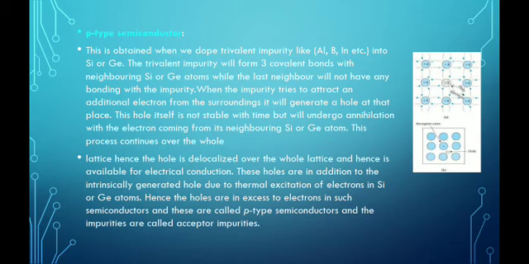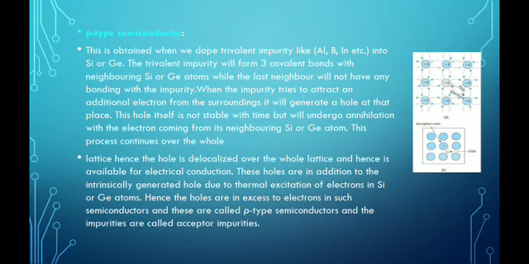If some other electron comes to make a bond with this remaining electron, then at the place of that electron there will be formation of a hole. This hole itself is not stable, but will undergo annihilation with electrons coming from the neighboring silicon or germanium atom. This process continues over the lattice, hence the hole is delocalized over the whole lattice and is available for electrical conduction.